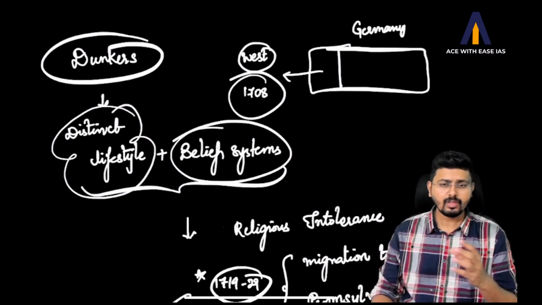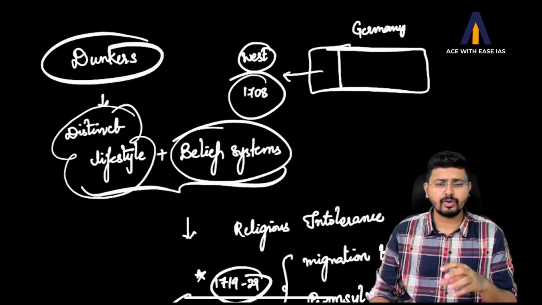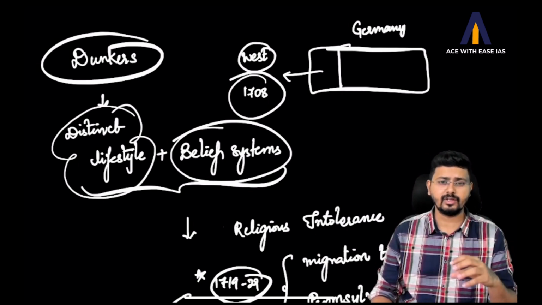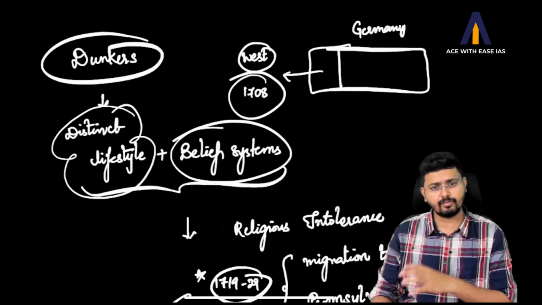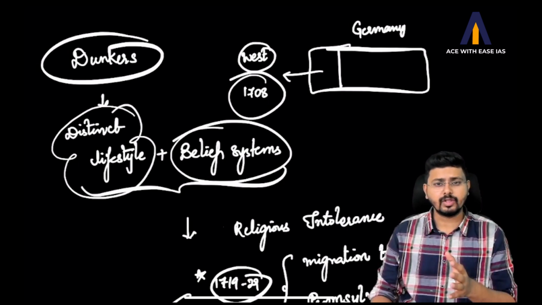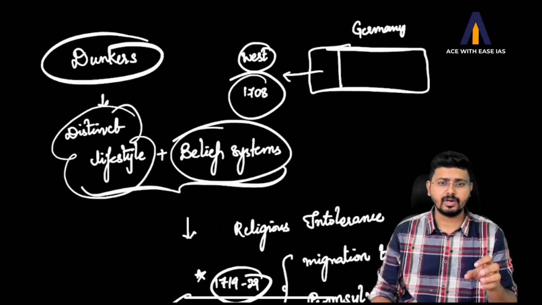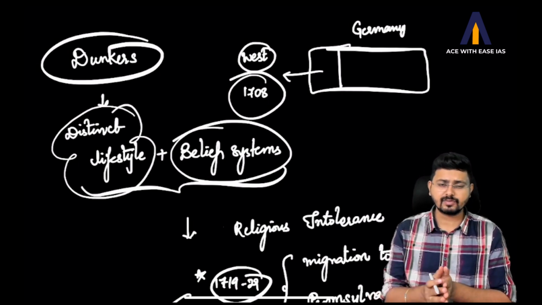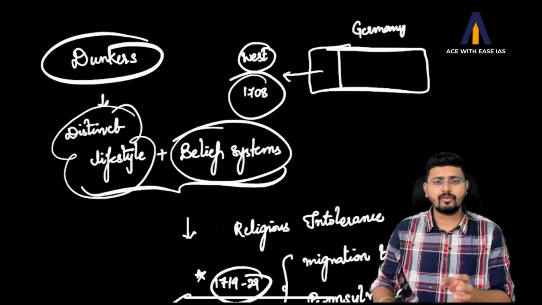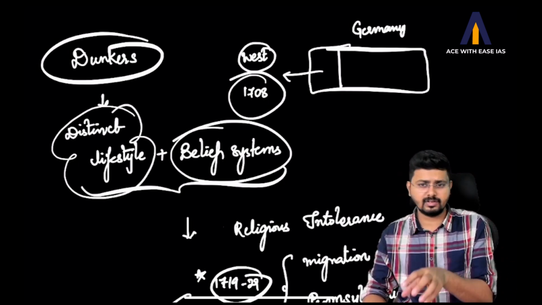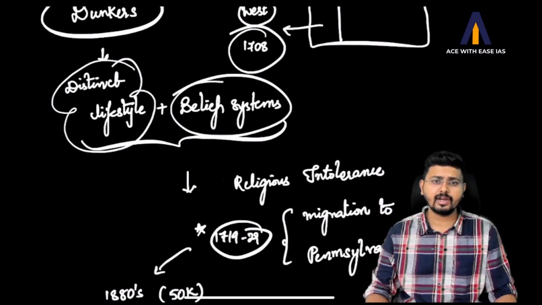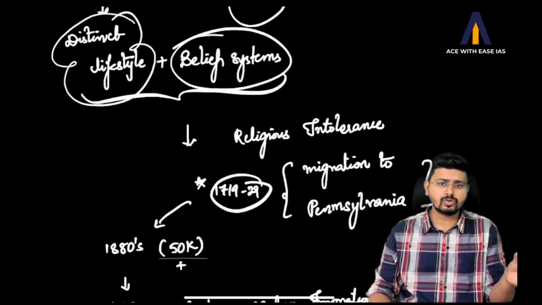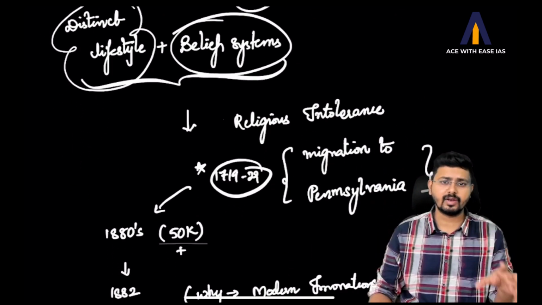There was a community called the Dunkers. These people were called Dunkers because of their activity of dunking, completely immersing, with respect to their religion of baptism. They used to live on the west coast of Germany, and because of their distinct lifestyle and belief system, there was religious intolerance in Germany. Between 1719 and 1729, they migrated to the east coast of North America, that is Pennsylvania.